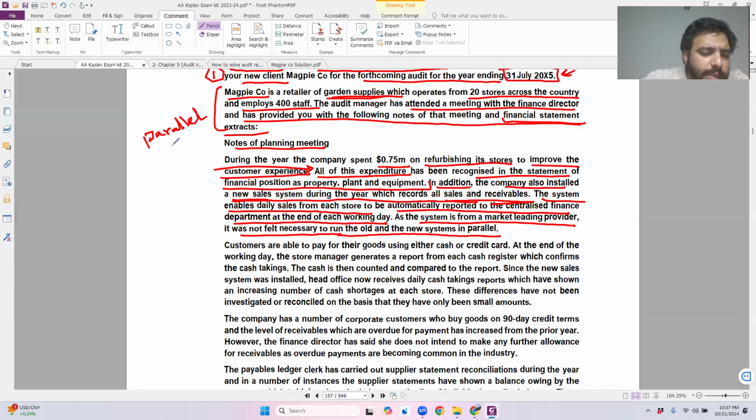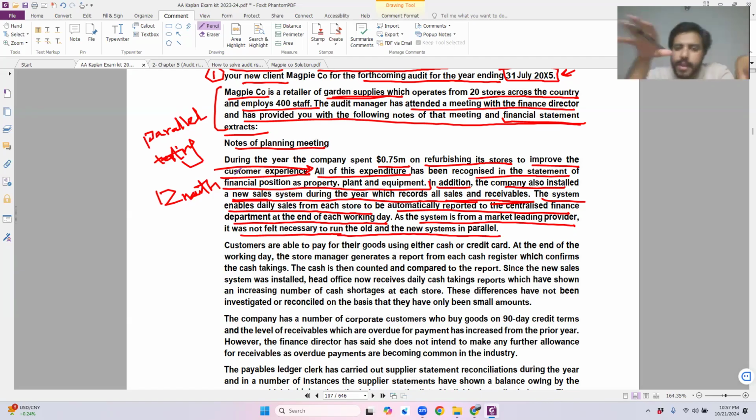You don't need to write it down, just old system and new system going together. Run the new system and old system together for at least, in terms of audit, 12 months, for 1 year. And every single transaction that is happening must be recorded in both the new system and the old system. You have run this old system for, let's say, 20, 30 years. So we know that this old system is correct. What is happening in parallel testing? You are also recording the transactions in the new system right now and in the old system as well. So if there is any kind of error within the new system, it would be automatically identified because the old system would be recording it correctly.